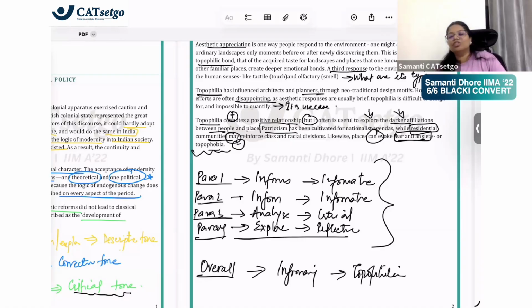What are its types? What is its use case? What are its negative implications? What could be the negative sides of the same thing? So this is what the passage is about.